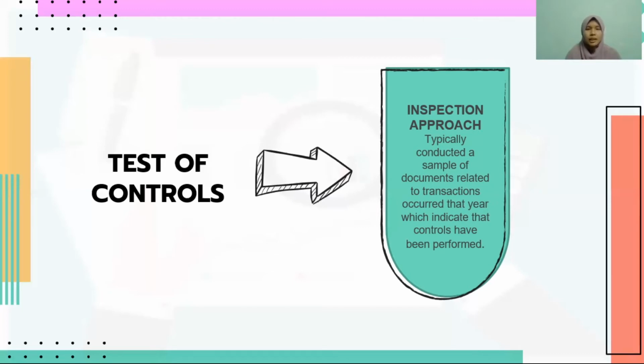But if the auditor encounters an error in test of control, they will expand the sample size and conduct further testing.